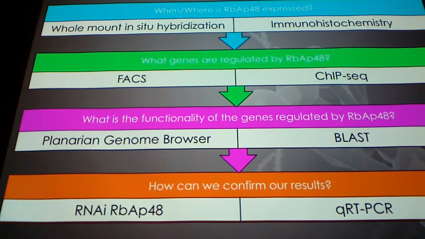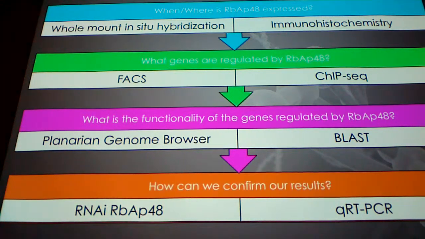Then, to find the functionality, we get the whole gene using the Planarian genome browser, and we put that whole gene into BLAST to find what sort of functions or homologies this gene has to other organisms. And we confirm our results by doing an RNAi and quantifying the expression changes by QRT-PCR.